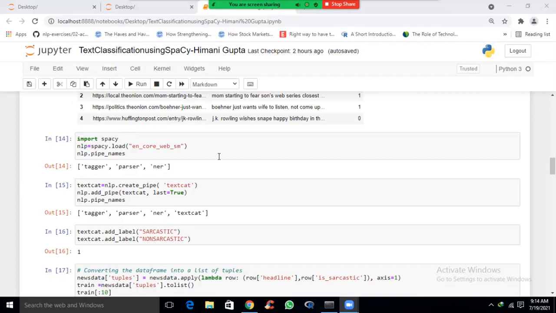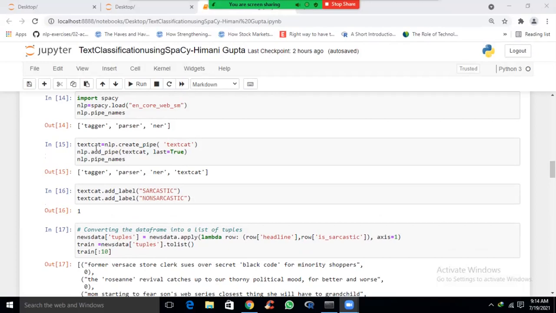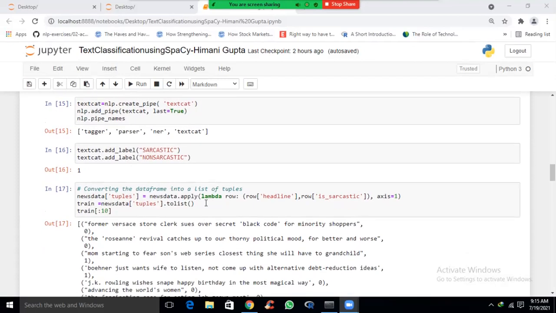But this project is on text classification. So what we need to do is create a pipe for text classification. This pipe is named textcat in Spacy. Now using this create_pipe function, we have created this new pipe in the already present pipes. When we display nlp.pipe_names again, we can see that there is a new pipe created called textcat. Inside this textcat, we are adding two labels, sarcastic and non-sarcastic. Now when we run this, output is 1, that is these labels have been successfully added into this new pipe named textcat.